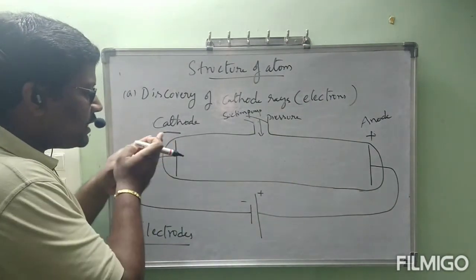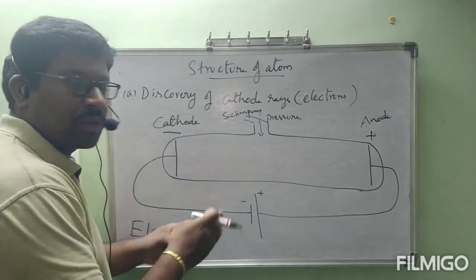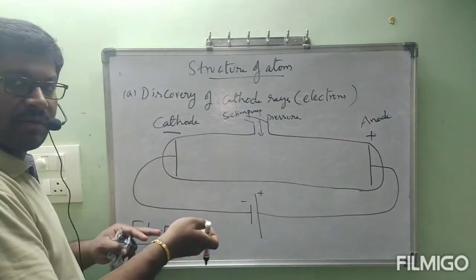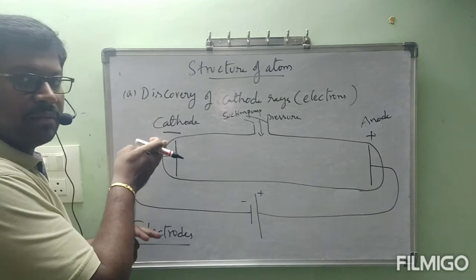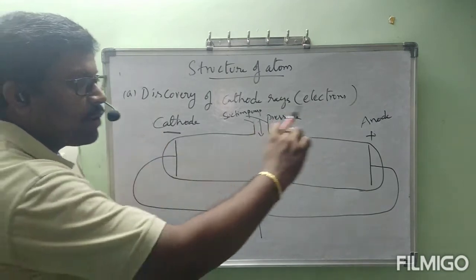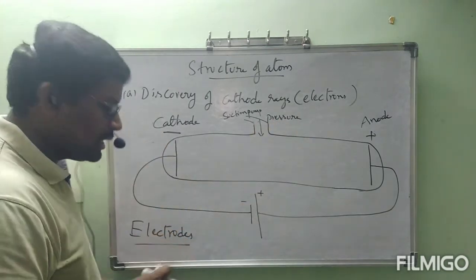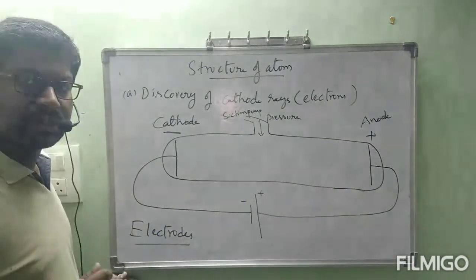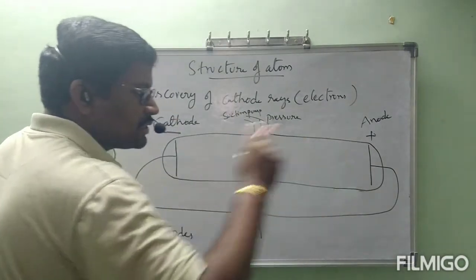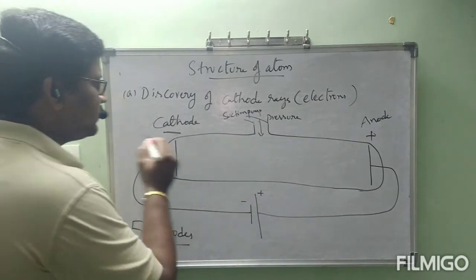One metal plate is connected to the negative terminal of the battery, and another metal plate is connected to the positive terminal of the battery. The negative terminal metal plate is called the cathode, the positive terminal metal plate is called the anode. Combined, these two are called electrodes. In this glass tube we are going to take hydrogen gas.